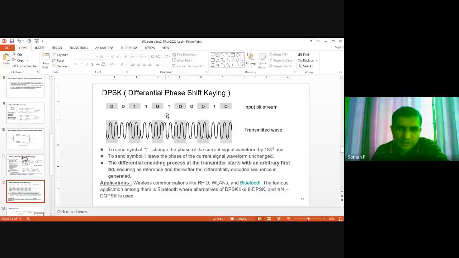And see again, you need to transmit a 1, then this waveform is phase shifted by 180 degrees. This is how it is done.